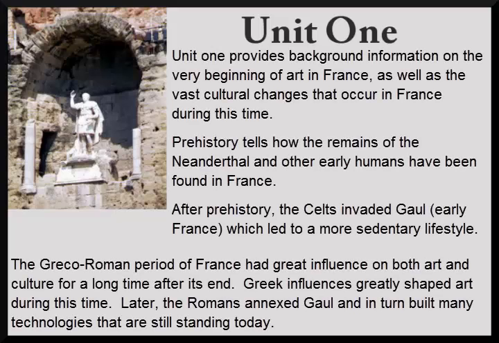Unit 1 provides background information on the very beginning of art in France, as well as the vast cultural changes that occur in France during this time. The first section of this unit is prehistory, which tells how the remains of the Neanderthal and other early humans have been found in France. This section addresses the earlier forms of art, which include painted rocks and jewelry. Paintings depicting thousands of animal figures were found at the Cave of Lascaux, giving an excellent example of early art.